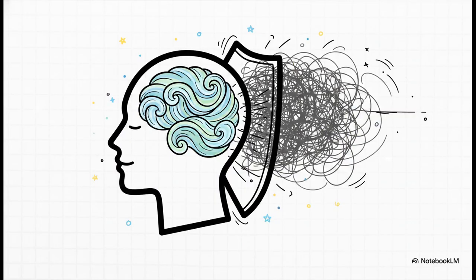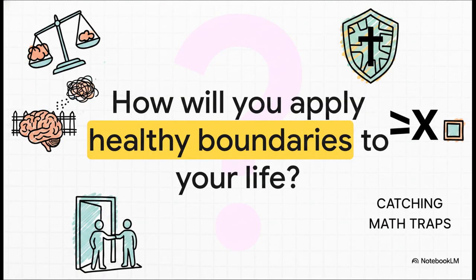And the best part is, there's this amazing promise attached to living this way. Romans 8:6-7 promises peace of mind to everyone who keeps their mind spiritual. When we really engage with these concepts, when we operate within these healthy physical and spiritual boundaries, it brings a profound, lasting peace. You really don't have to live in chaos when you know where the healthy limits are. So as we wrap up this explainer, I want to leave you with this to chew on. How will you apply healthy boundaries to your own life and mindset this week?